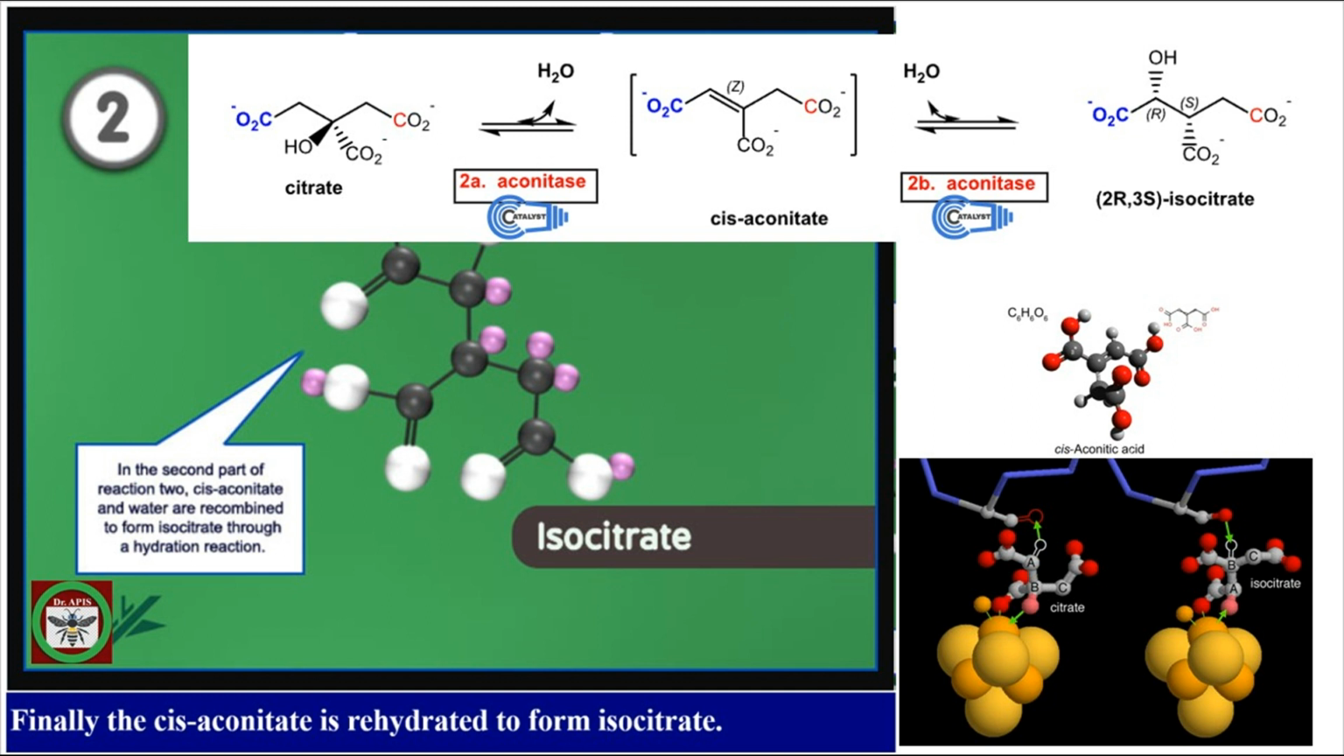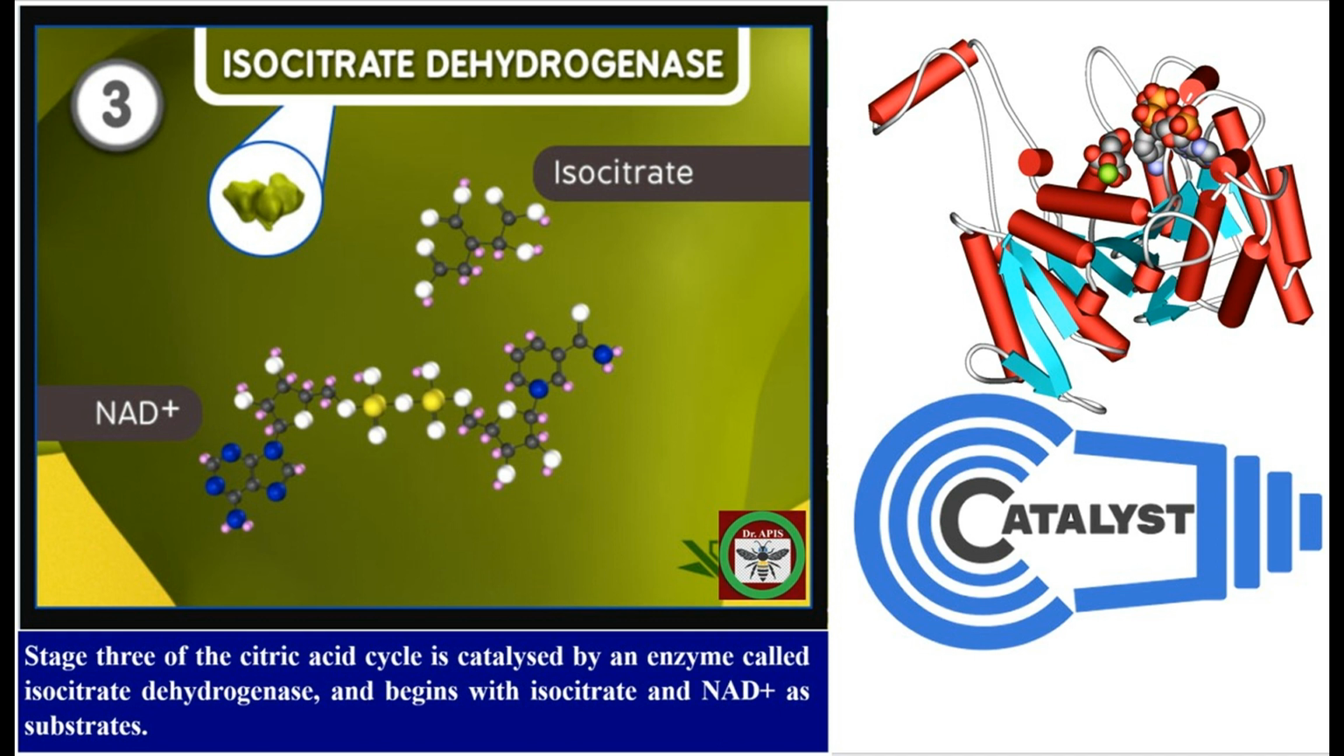Thus, in the second step of cycle, citrate is isomerized by dehydration followed by rehydration to isocitrate. The enzyme aconitase catalyzes the two reactions using cis-aconitate as the intermediate compound. This reaction is a reversible isomerization. Isocitrate and NAD are the reactants for the third step of cycle. The enzyme isocitrate dehydrogenase is required for the catalysis.